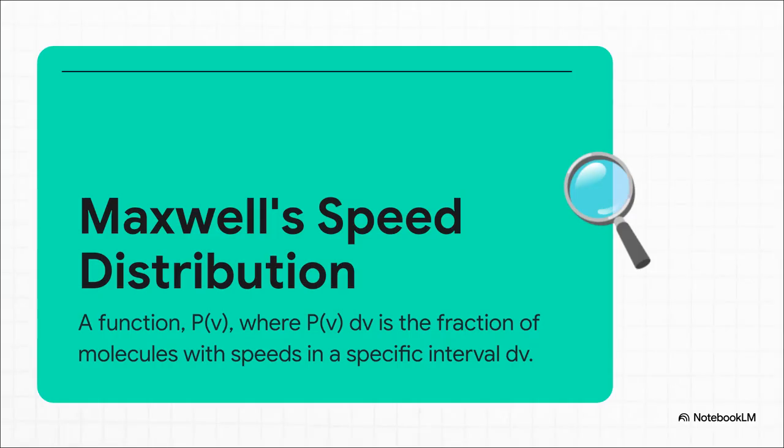The genius who first figured this all out was James Clerk Maxwell. He came up with a mathematical function, P of V, that tells us the probability of finding a molecule moving at any particular speed, V. It's a statistical law that brings a beautiful order to all that molecular chaos. And when we graph it, we get a really clear picture of how speeds are spread out in a gas.